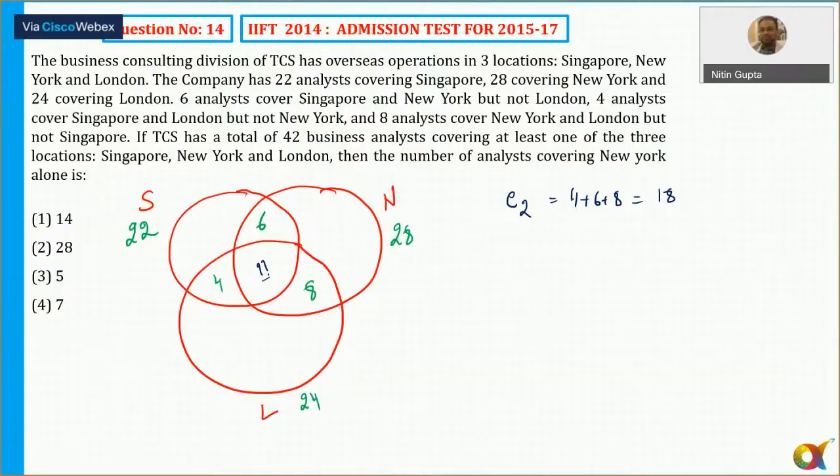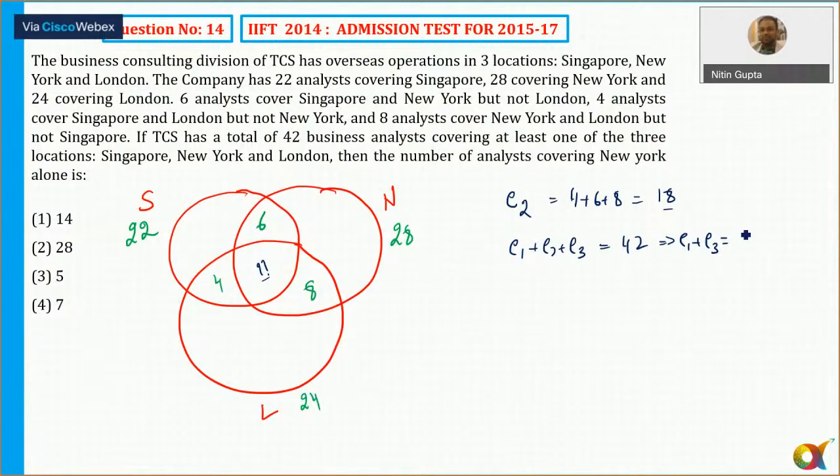That is my 18. The total, I also know, is 42. So 42 minus 18, what is this value coming out to be? 42 business analysts were there. So 42 minus 10 is 32. 32 minus 10 is equal to 22.